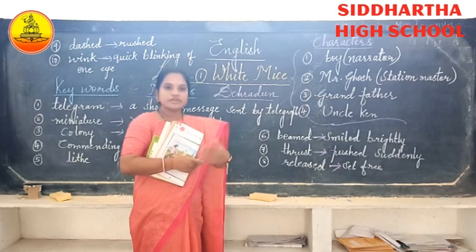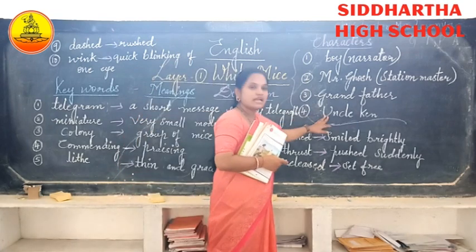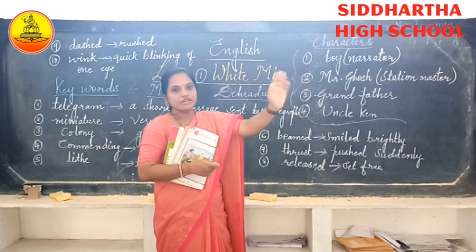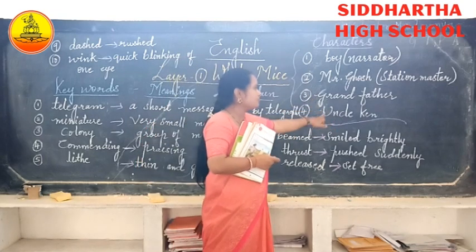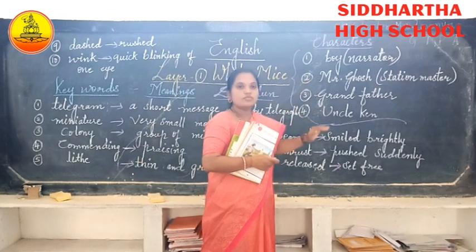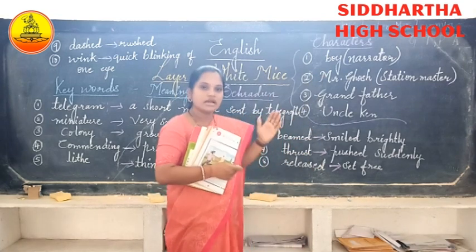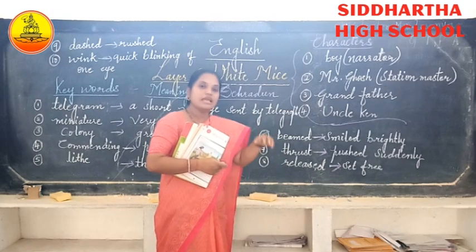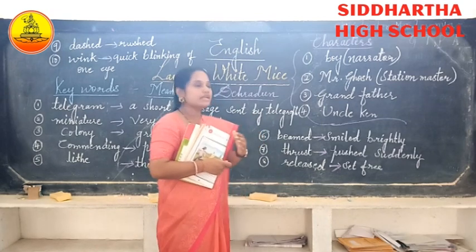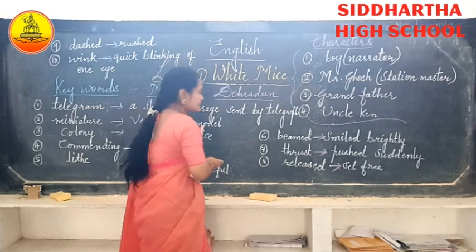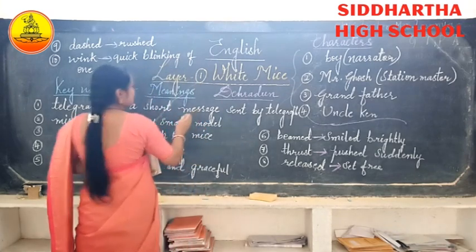When he wanted to return, his Uncle Ken went to the station and put him in the wrong train. The boy realized that Uncle Ken had kept him in the wrong train, and he got down at Lucknow. At which place? At Lucknow.